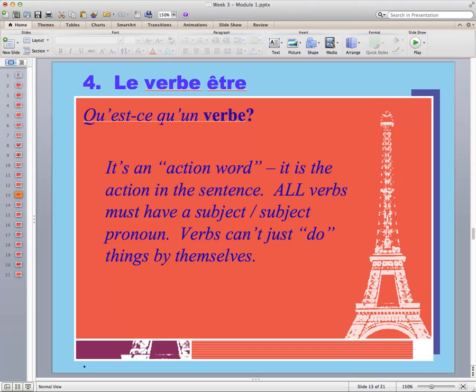Alors, qu'est-ce qu'un verbe? What's a verb? A verb is the action word in the sentence. All verbs have to have a subject or a subject pronoun because verbs can't just do things by themselves, right? I can't say talks a lot or runs quickly or eats slowly. I have to say she talks a lot. The professor runs quickly. He eats slowly.